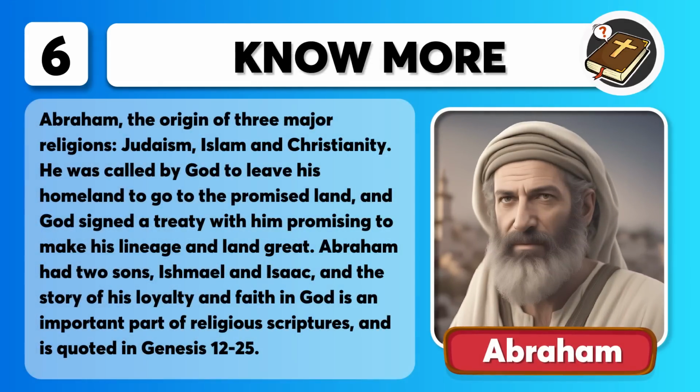That was Abraham. Abraham, the origin of 3 major religions: Judaism, Islam, and Christianity. He was called by God to leave his homeland to go to the Promised Land, and God signed a treaty with him promising to make his lineage and land great. Abraham had 2 sons, Ishmael and Isaac, and the story of his loyalty and faith in God is an important part of religious scriptures and is quoted in Genesis chapters 12 to 25.